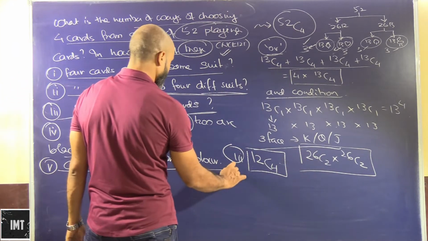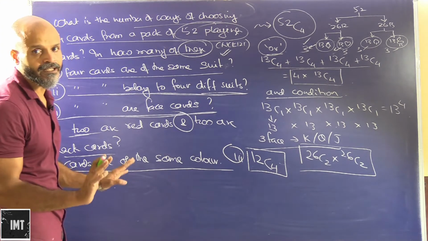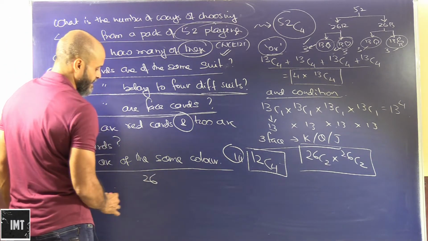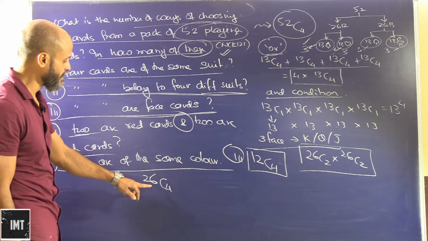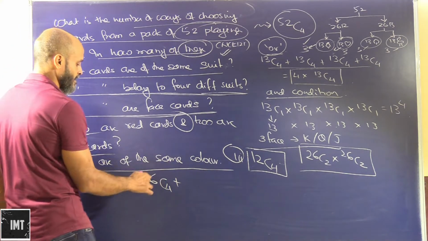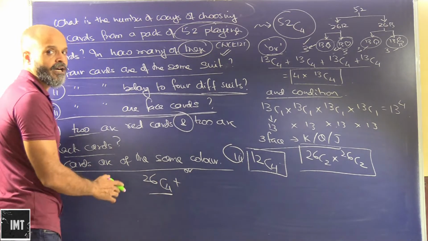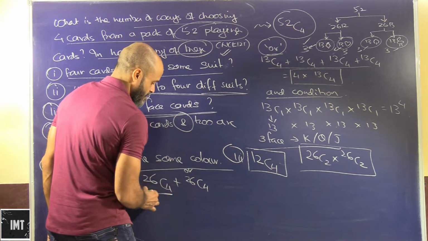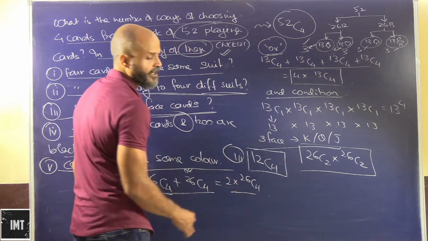Cards are of the same color. So now either you choose black color or you choose red color. So if I have to choose 4 cards of the same color, that is from 26, 26C4. And this is an OR condition basically. Here I have an option to select 4 cards out of 26 black cards or 4 cards from 26 red cards. So this will be 2 into 26C4.